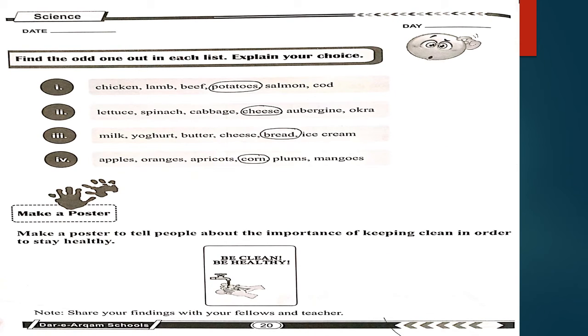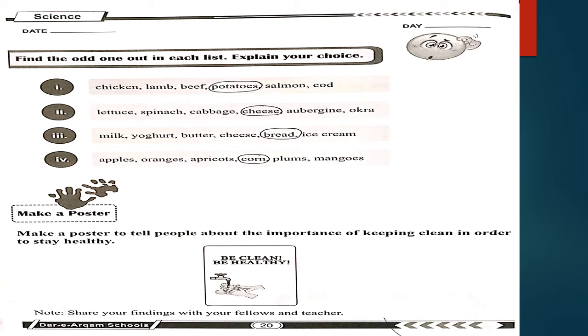Okay students, this is the last page from unit number 2, page number 20. Find the odd one out in each list. Explain your choice. Find the odd one means you will pick up the word that does not match the rest. Like the first one contains chicken, lamb, beef, potatoes, salmon and cod. These all are about meat, but potato is a vegetable, so circle the word potatoes.